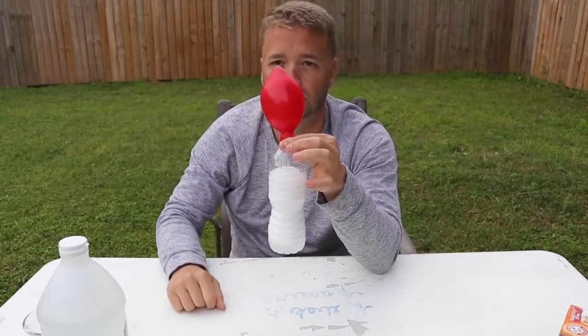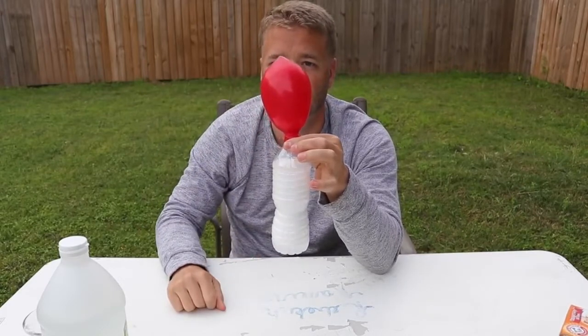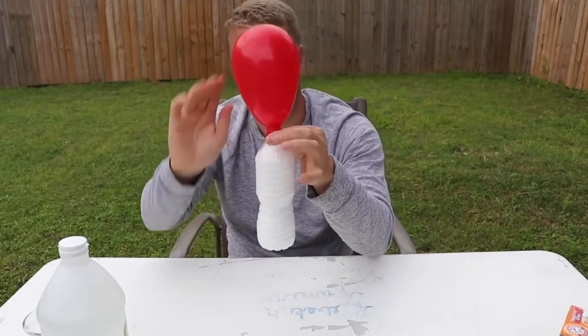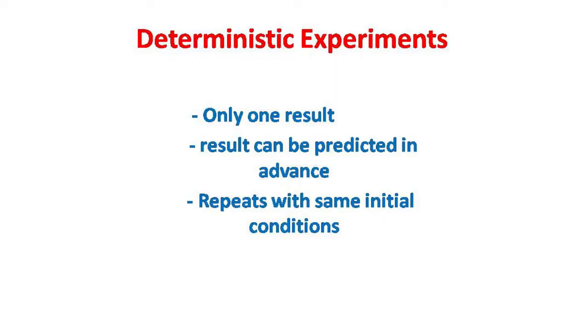Here, as in the first experiment, whoever repeats the same experiment with the same initial conditions, the outcome will be the same. In both cases, if the same experiment is repeated with the same initial input, the outcome will be the same. Such experiments are called deterministic experiments. So in a deterministic experiment, if we are repeating the experiment, we can predict the outcome in advance. The outcome is unique and certain. The experiments that we conduct to verify the laws of science are all deterministic experiments.